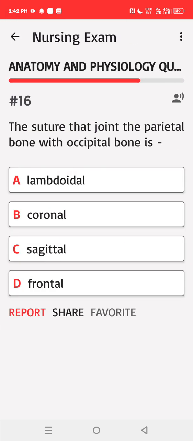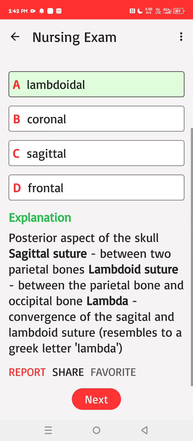The suture that joins the parietal bone with occipital bone is A. Lambdoidal, B. Coronal, C. Sagittal, D. Frontal. Correct answer: A. Posterior aspect of the skull: sagittal suture, between two parietal bones; lambdoid suture, between the parietal bone and occipital bone. Lambda is the convergence of the sagittal and lambdoid suture, resembling the Greek letter lambda.